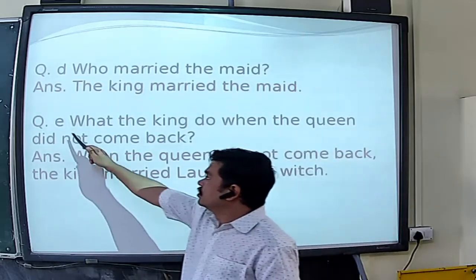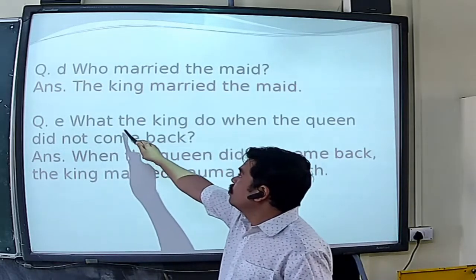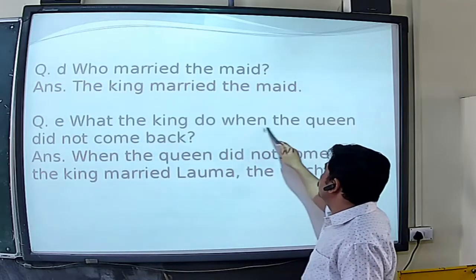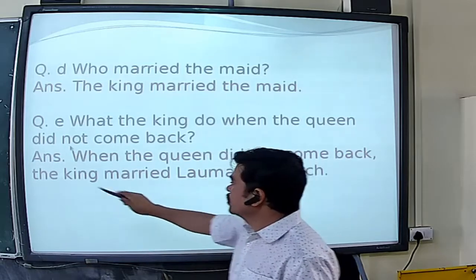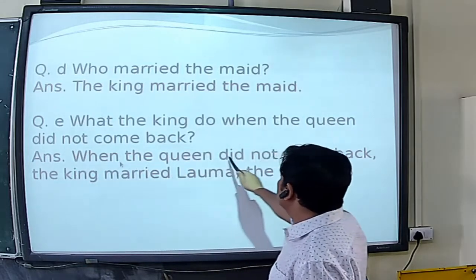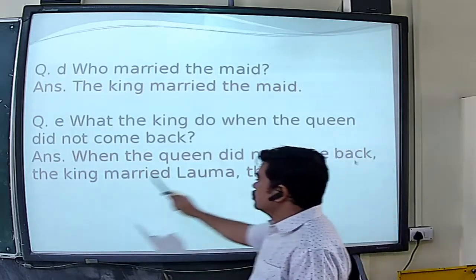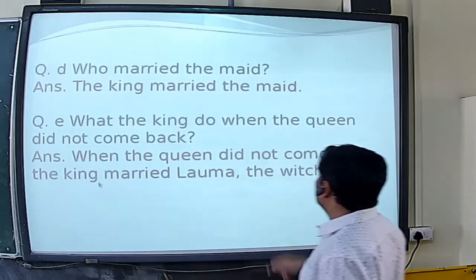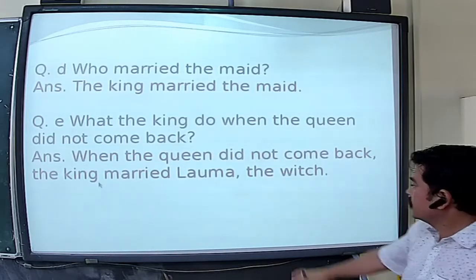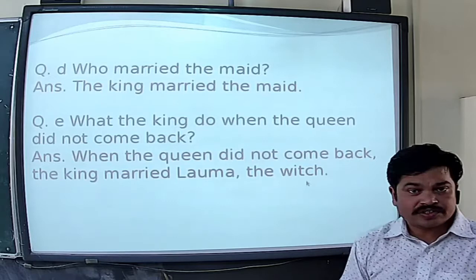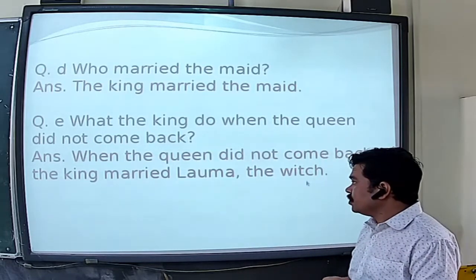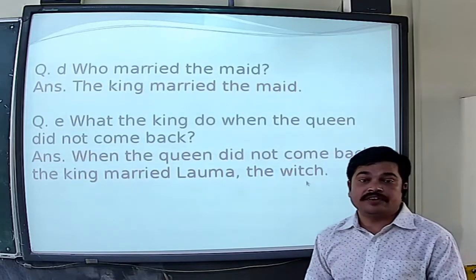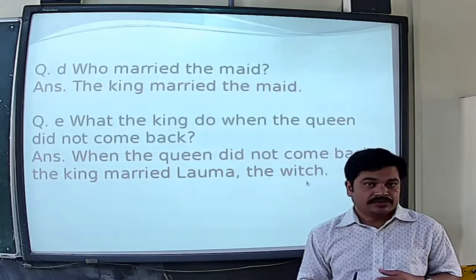Then question number E, what did the king do when the queen did not come back? The answer is, when the queen did not come back, the king married Luma. Luma, the witch. Who was Luma? Luma was a witch, right? As we understood in the word meanings, what is the meaning of witch? Do you know?